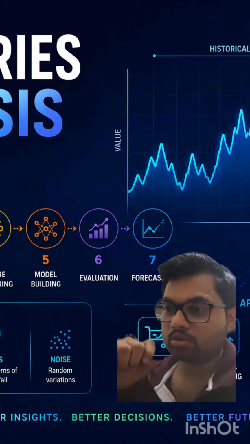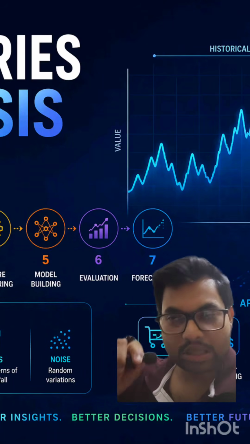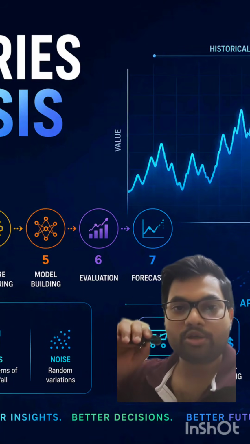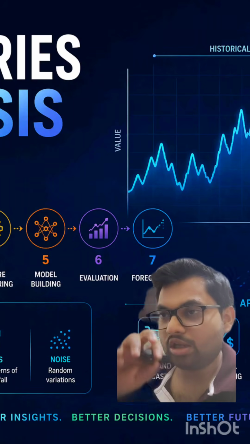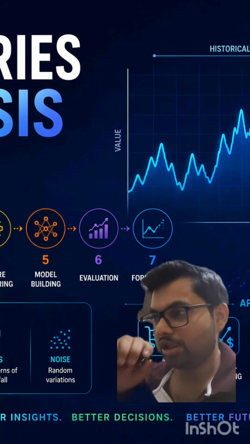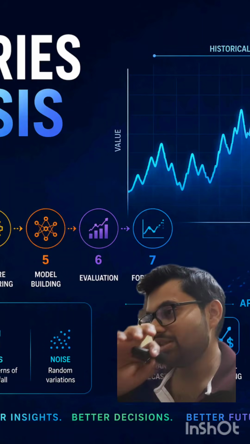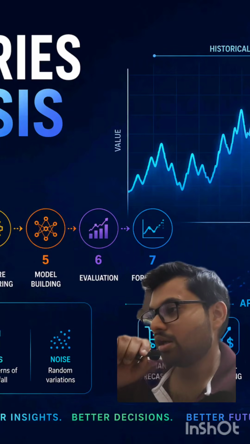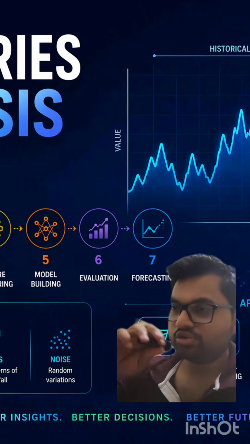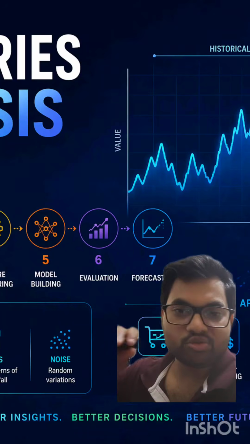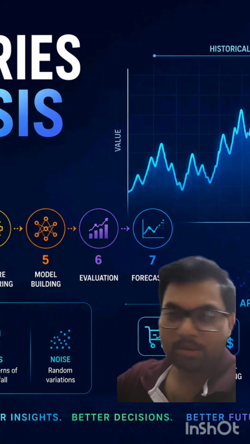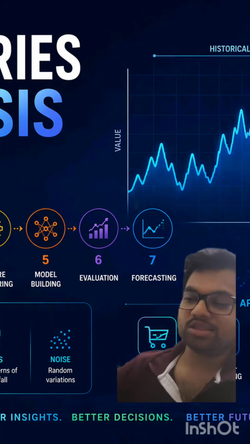In the previous reel we talked about the stages of time series analysis, and the last point was stationarity. There are three rules that are linked with stationarity. First, you have a constant mean. This means that there is no trend in the data. The data doesn't go up, the data doesn't go down, it is just flat.